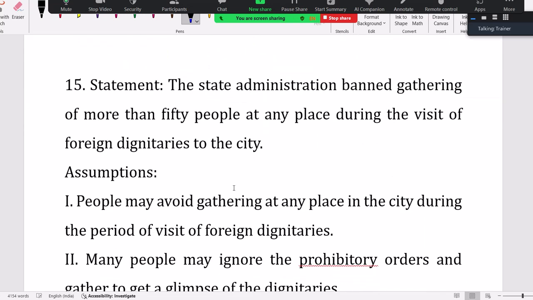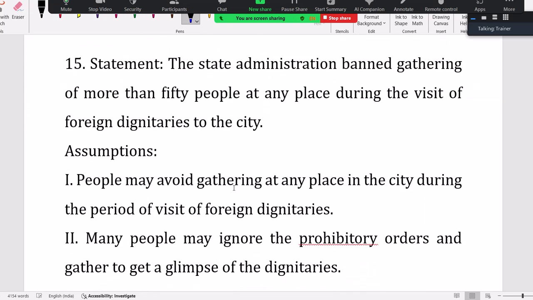Right now see this. The state administration banned gathering of more than 50 people at any place during the visit of foreign dignitaries to the society. Okay, వాళ్ళు బ్యాన్ చేశారు. Okay, what is the assumption? Positive response. Yeah, people may avoid gathering. Yes, that's what positive. No, people may ignore and still they'll go is wrong assumption, right? Positive గా రెస్పాండ్ అవ్వాలి అంటున్నారు.